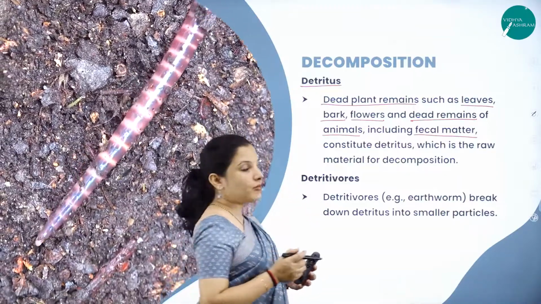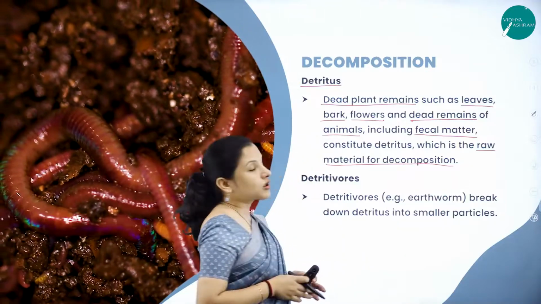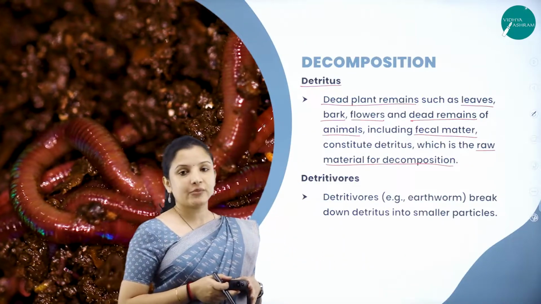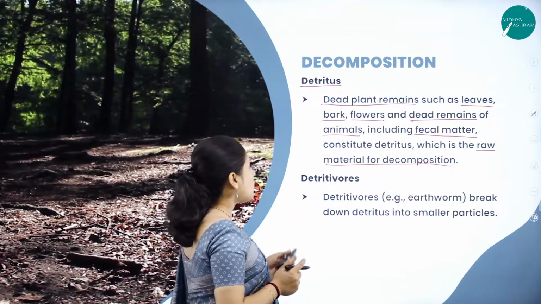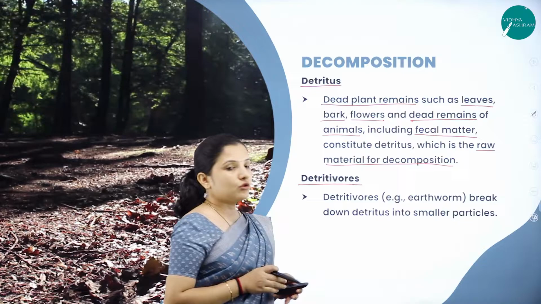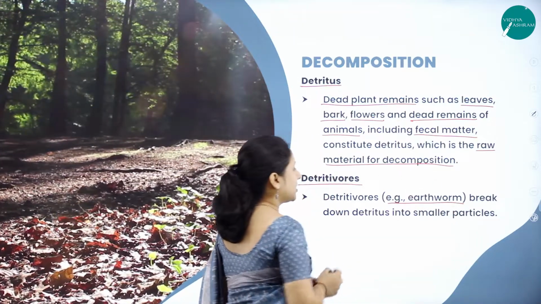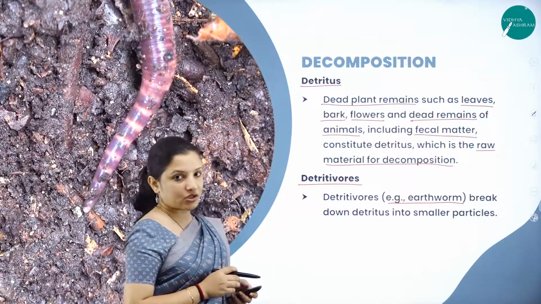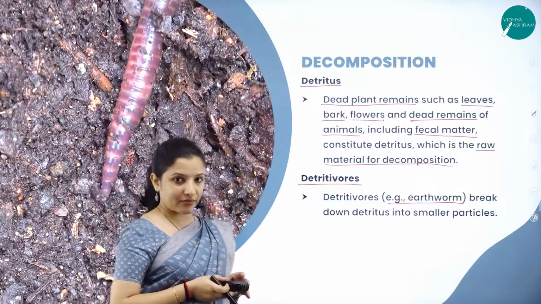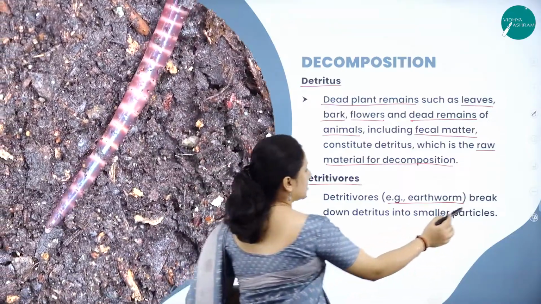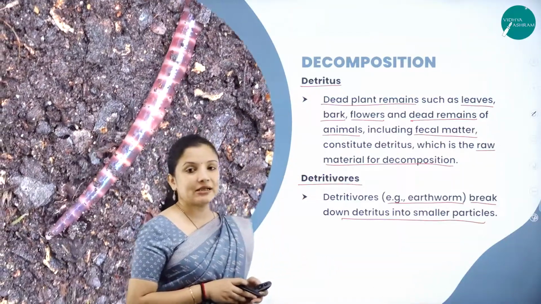So these are the raw materials for decomposition. And what are detrivores? Detrivores are the organisms, for example, earthworm in this particular case, which break down the detritus, that is, which break down the dead plant and animal remains into smaller particles. So one of the best examples is earthworm is a detrivore.